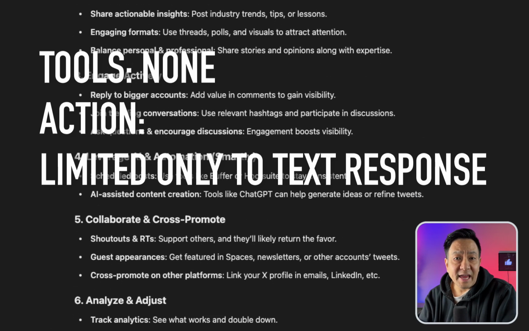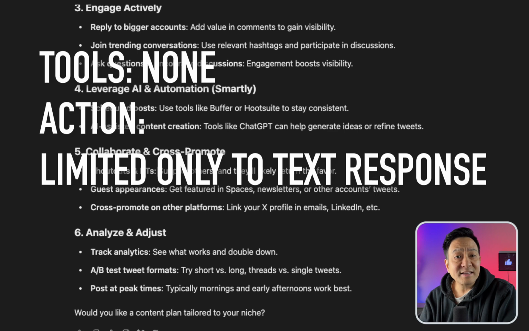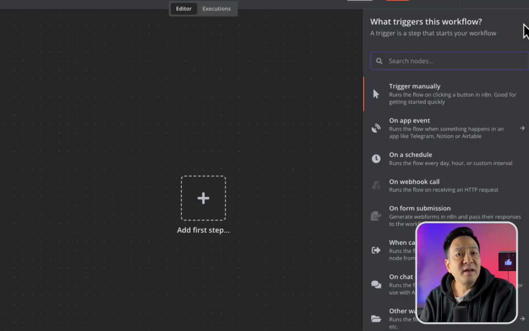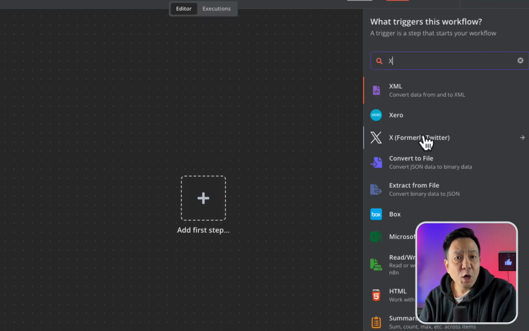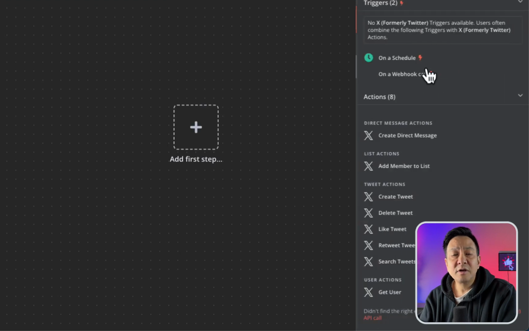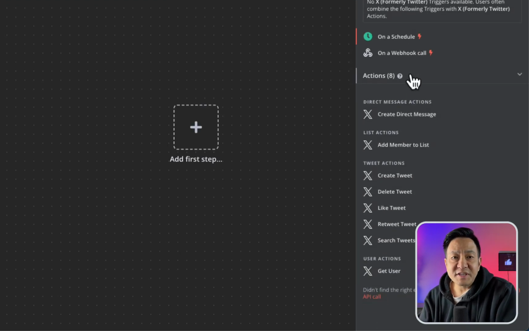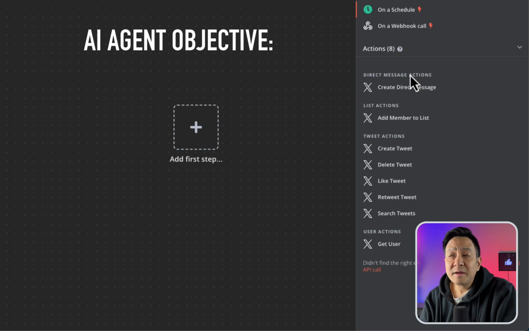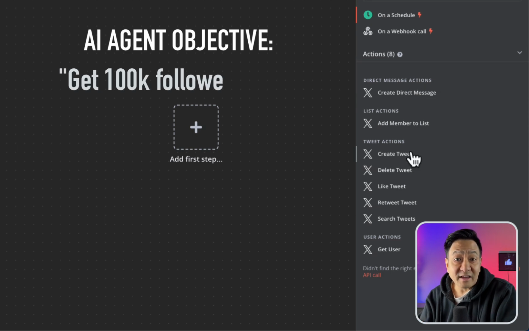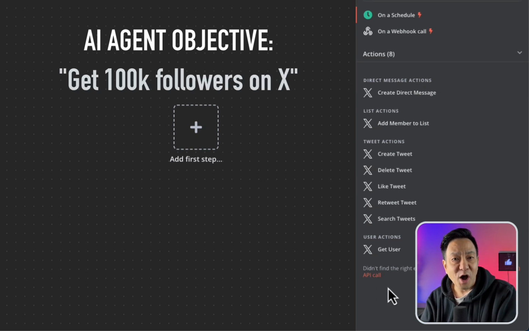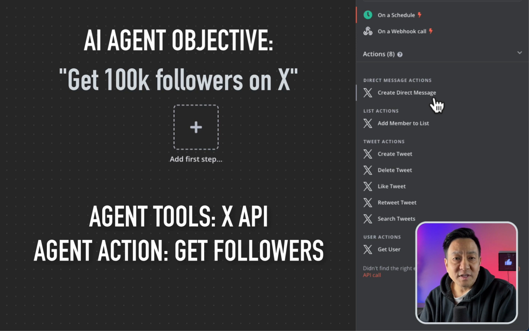But with an AI agent, you give it the tools to access and accomplish this task, like accessing the X API, which would allow you to create an account, make a post, or respond to messages, etc. Then you would give this agent an objective, like get 100,000 followers on X targeting a crypto and J-pop audience. Given the right tools and access, an agent could very well accomplish this objective for you on its own. In fact, AI agents are accomplishing this right now.